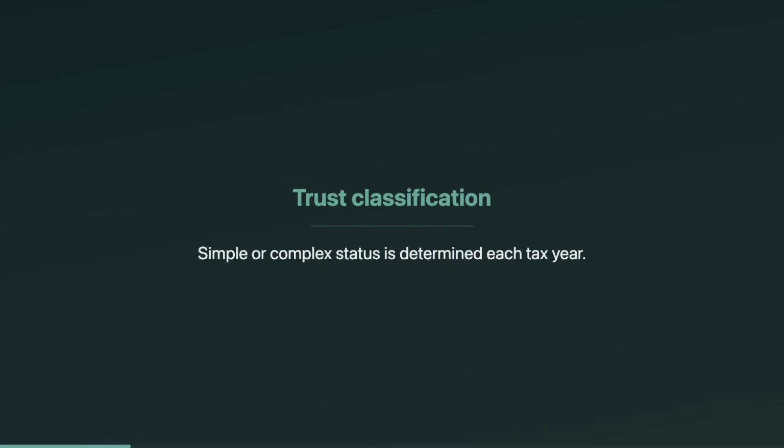For trust taxation, the first question is: is it a simple trust or a complex trust for this year? That classification drives whether income is pushed out to beneficiaries or can be trapped inside the trust. On the EA exam, they love questions where one small distribution or missed payout flips the trust status and changes who pays the tax.